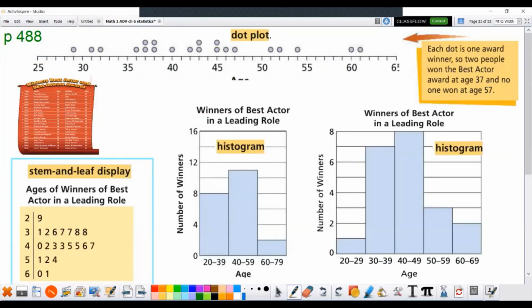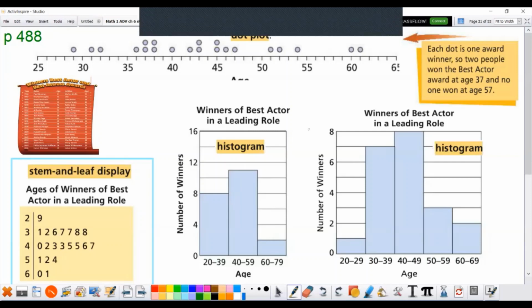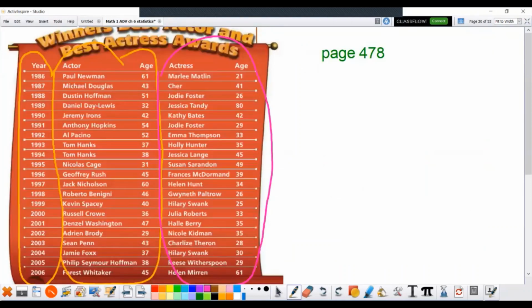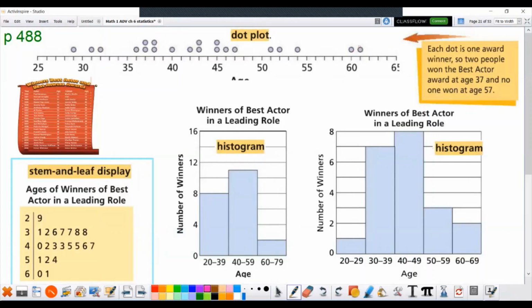Okay, so we took the data from the males and plotted it in the different ways of graphing that we learned, trying to see: is it true that the males are old? Here was a dot plot. Looking at the males, there's a person here, Paul Newman. He was 61 years old when he won the award. So over here at 61, you see there's a dot for him.